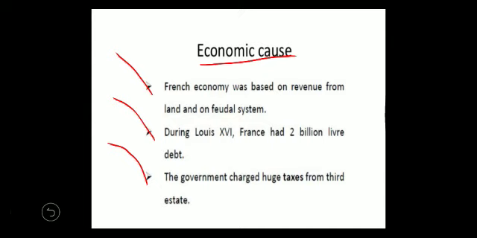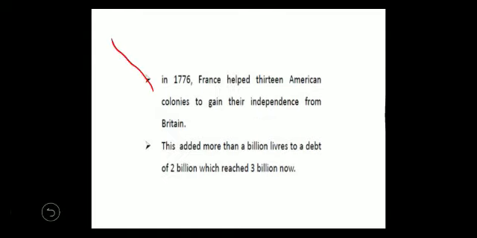Children, the reason behind the tax increase was that in 1776 France helped 13 American colonies, means outside their country they were helping the USA gain independence from Britain. And who was helping? Louis XVI. Naturally, this added more than a billion livre to the debt of 2 billion, which reached 3 billion by 1789.